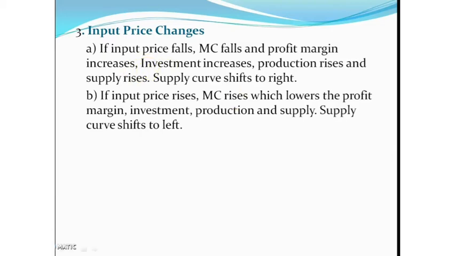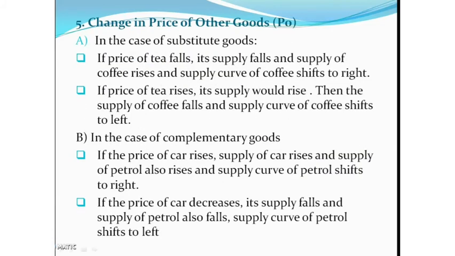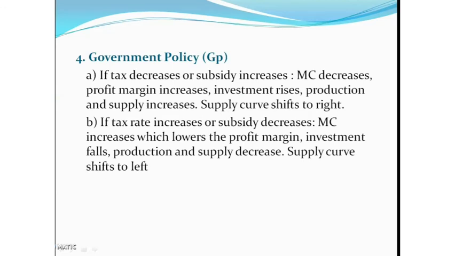Okay. Then the fourth factor is the government policies, GP. That is, government imposes various types of tax on production, for example, sales tax, excise duty, customs duty, etc. And also subsidies are provided by the government on certain products to encourage production.